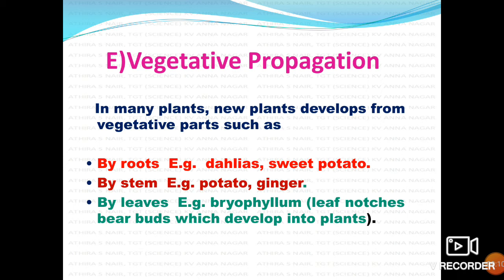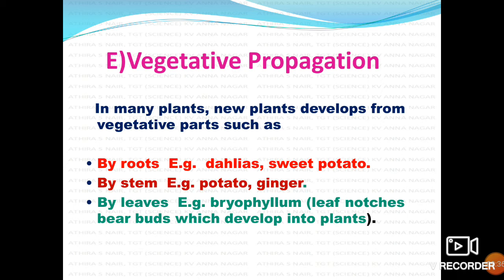In all these cases, we consider it vegetative propagation because the new plants are produced from one of the vegetative parts of the plant, such as root, leaf or stem. New plants develop from vegetative parts such as root, stem and leaf.